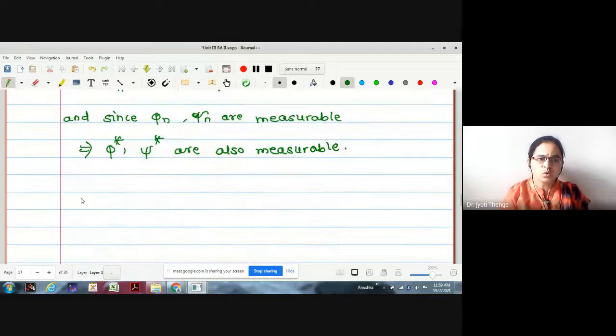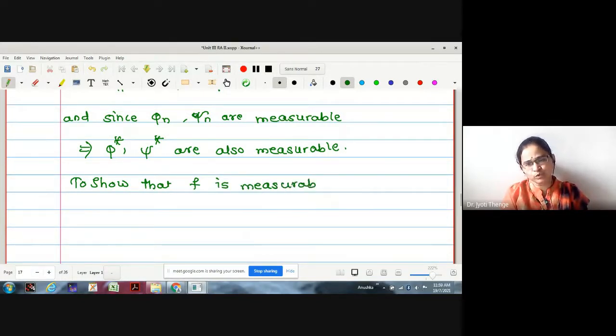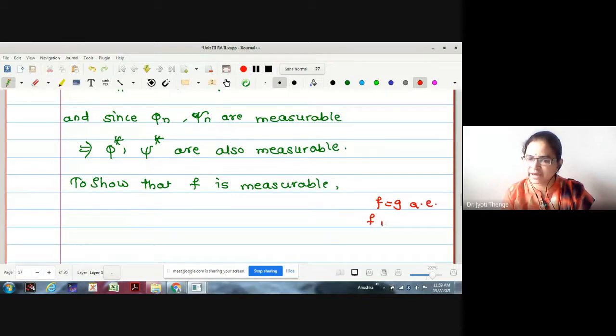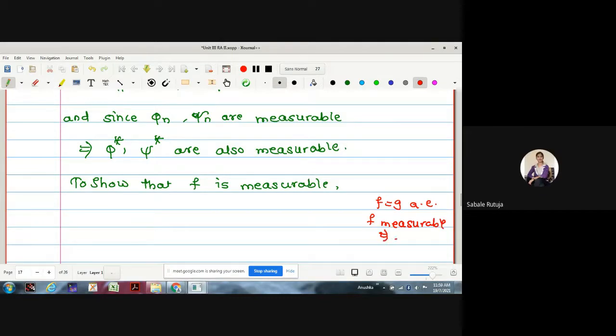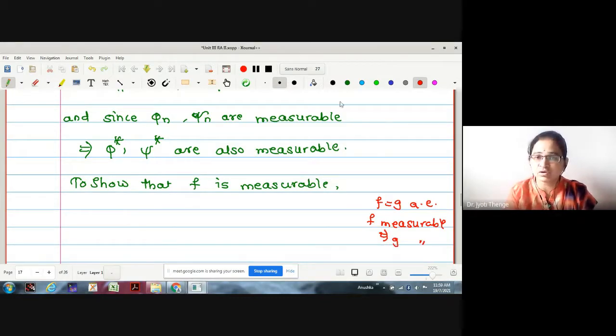Now, to show that f is measurable, we were going to prove that phi star equals psi star equals f almost everywhere. Do you remember that proposition we have proved? If f equals g almost everywhere and f is measurable, then g is measurable. Now we were going to take the help of this lemma.